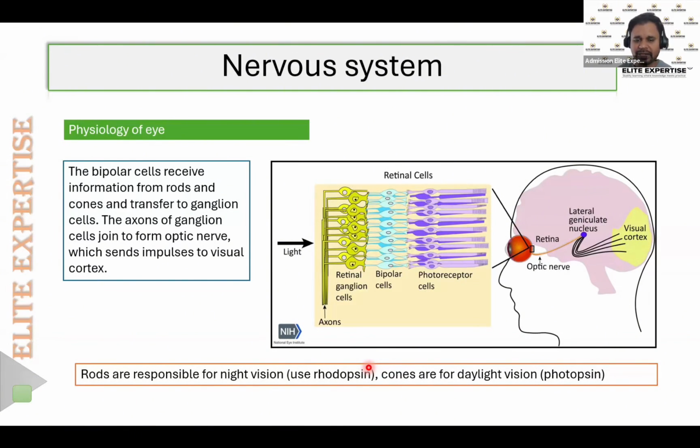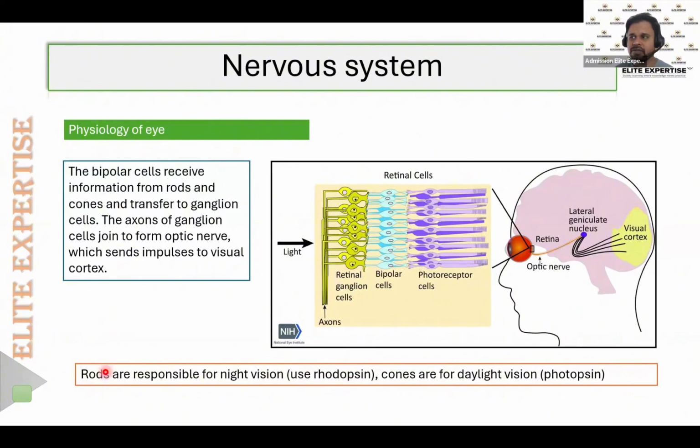Because if vitamin A is deficient, then rhodopsin won't be synthesized. If rhodopsin is not synthesized, then the rods can't work. If the rods can't work, then we can't see any objects at night time, whenever the light is dim. In the dark light, we can't see anything.